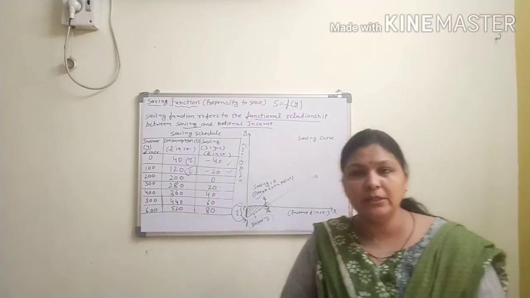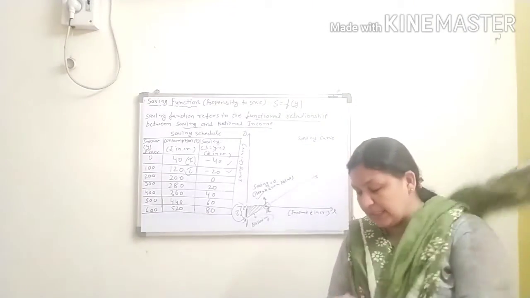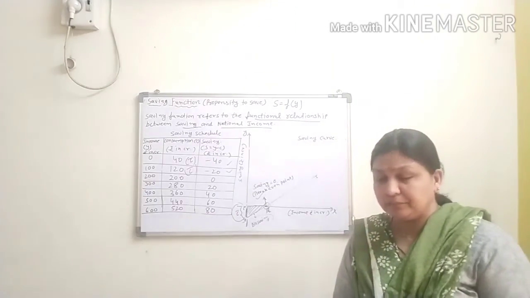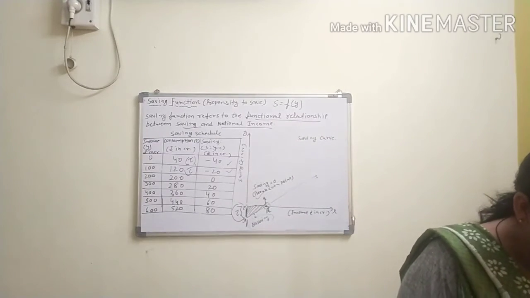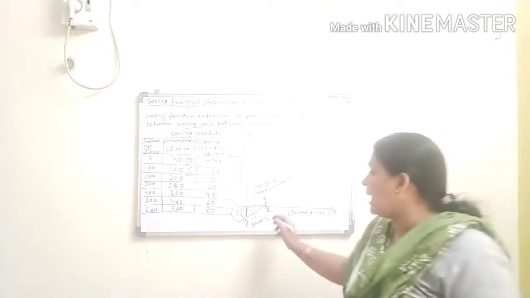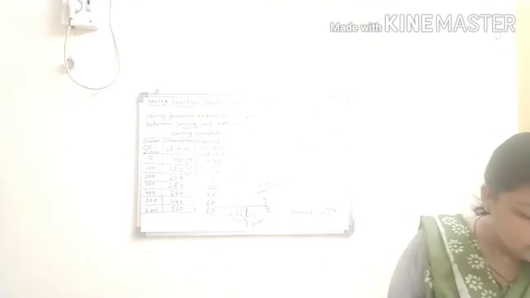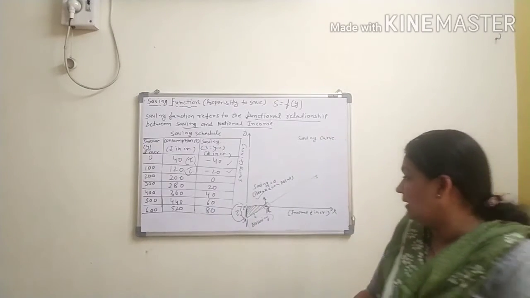Some important points are also known about the saving curve. First, we discuss the important points. First, dis-saving, it means the starting point of the saving curve. What is the starting point of the saving curve? So the saving curve S starts from point S. This is the starting point.